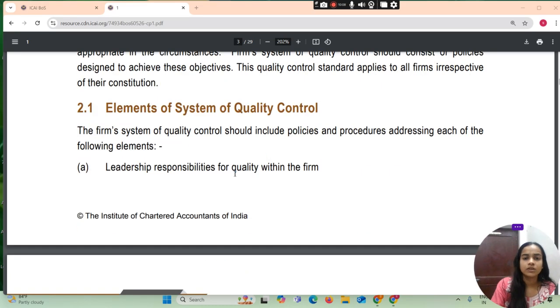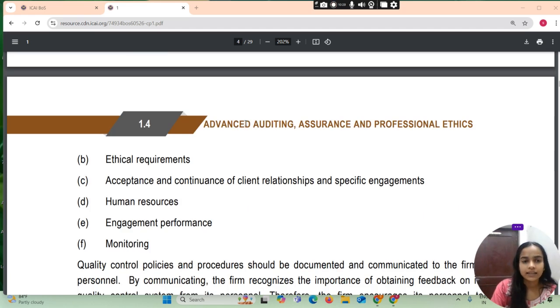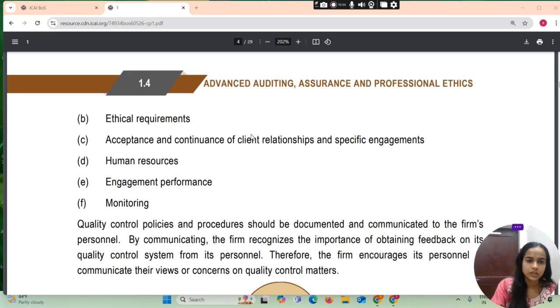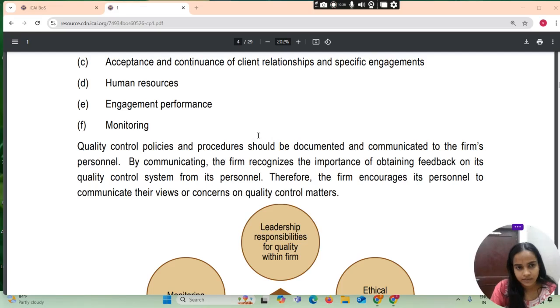What are the elements of system of quality control? The firm system of quality control should include policies, procedures addressing each of the following elements. Leadership responsibility for quality within the firm. हम क्या बोलते हैं that what will be the leadership responsibility? What will be the leadership responsibility for quality within the firms? What are the ethical requirements? Acceptance and continuance of client relationship and specific engagement, human resources, engagement, performance, and monitoring.